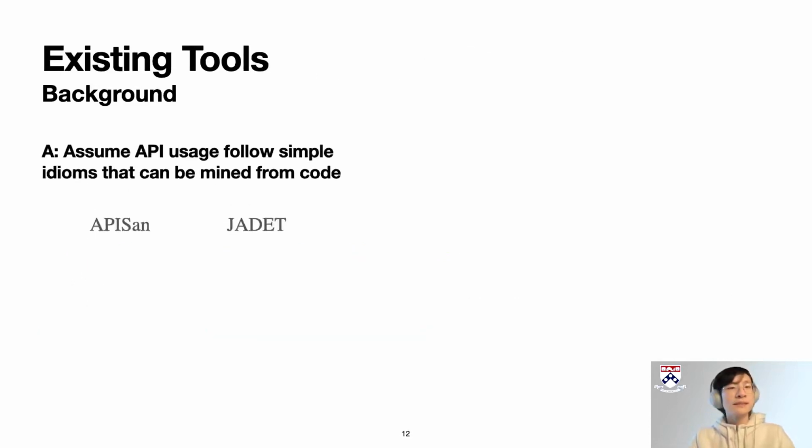Let's then talk about the existing tools for finding those API misuses. We can roughly divide them into two categories. Category A assumes API usage follows simple idioms that can be mined from the code.